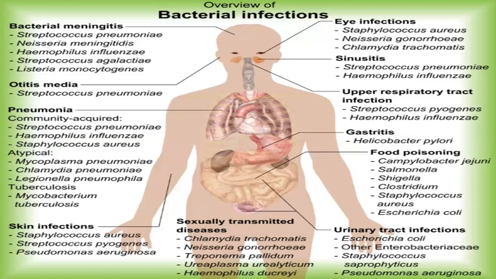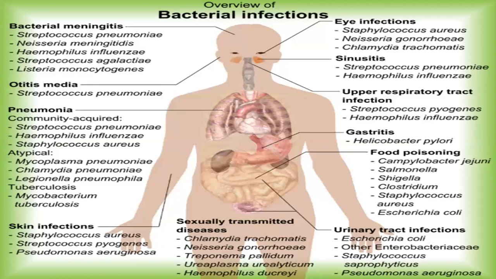Then urinary tract infection, in short UTI. Then sexually transmitted diseases, STDs, most commonly caused by Chlamydia, Neisseria gonorrhoeae, Treponema pallidum, and many others.